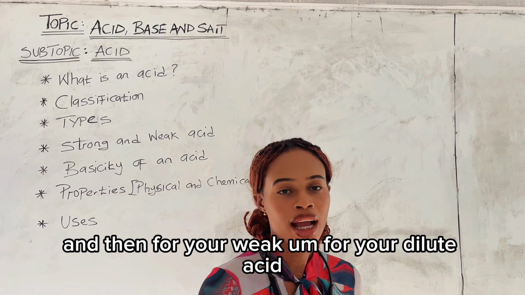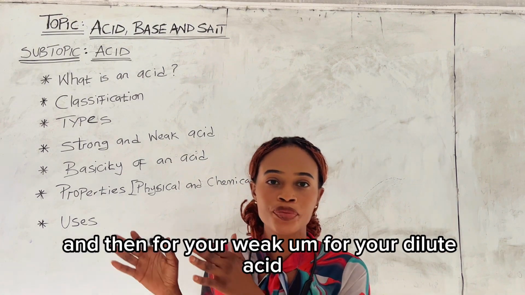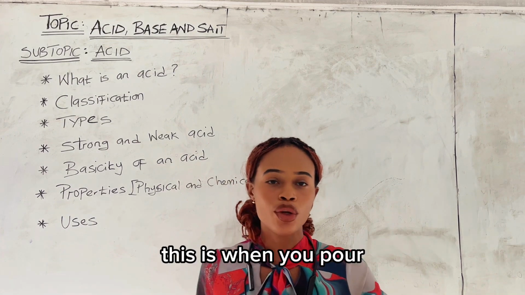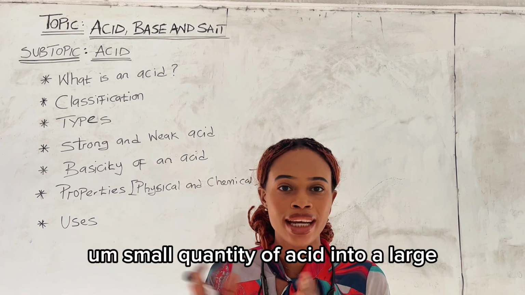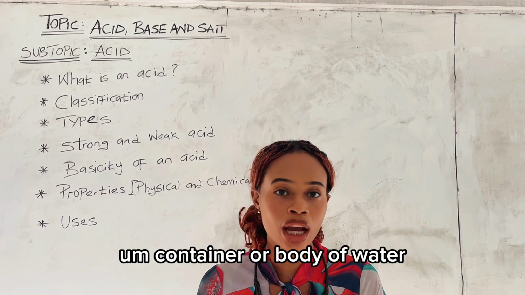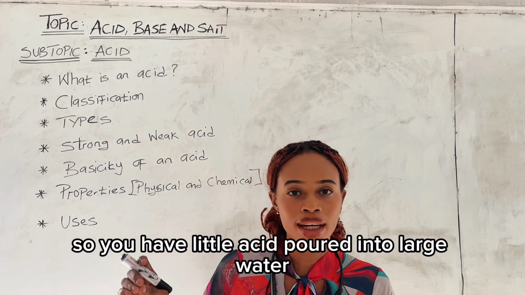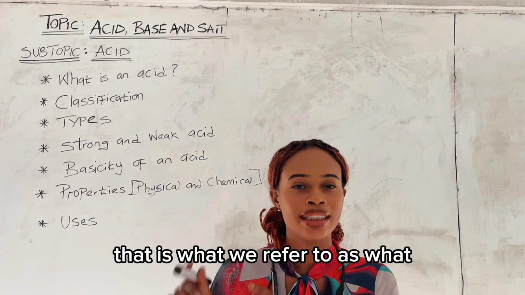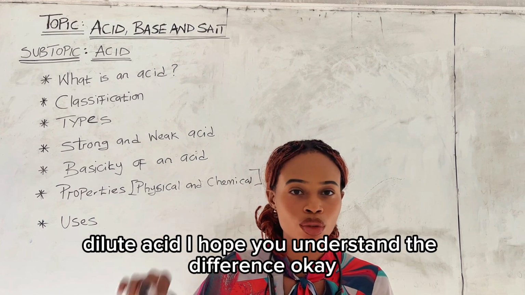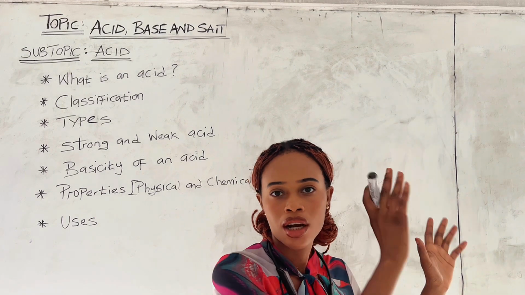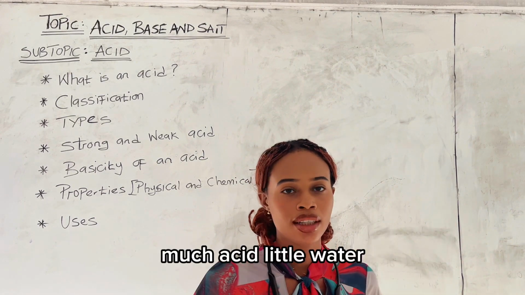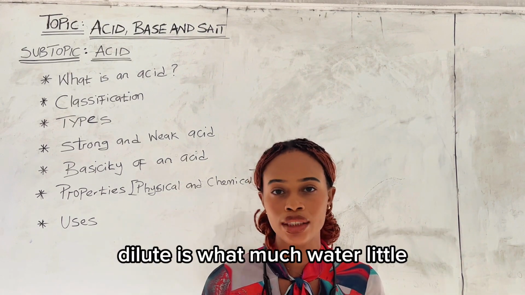Concentrated acid. And then for your dilute acid, this is when you pour a small quantity of acid into a large container or body of water. So you have little acid poured into large water. That is what we refer to as what? Dilute acid. I hope you understand the difference. Concentrated is what? Much acid, little water. Dilute is what? Much water, little acid.